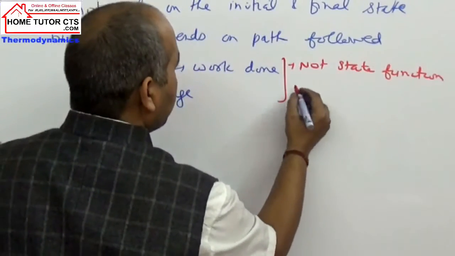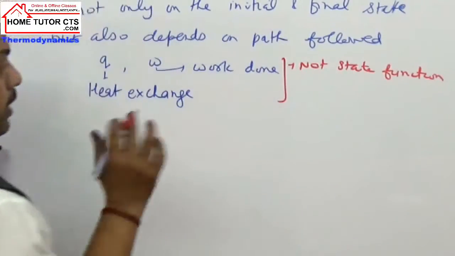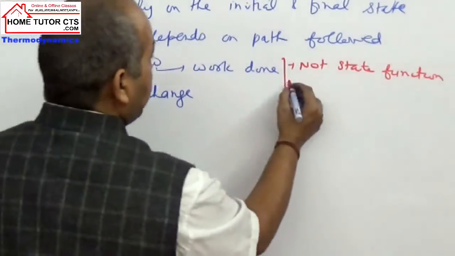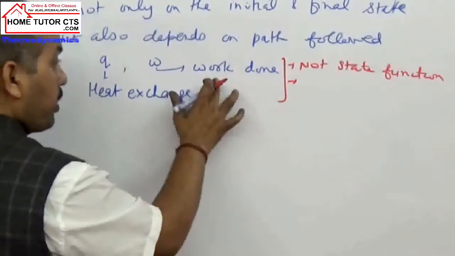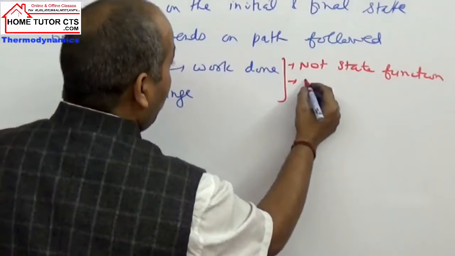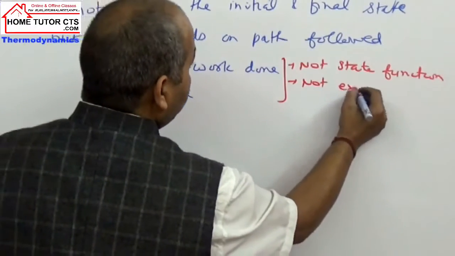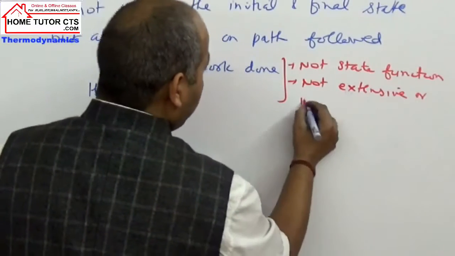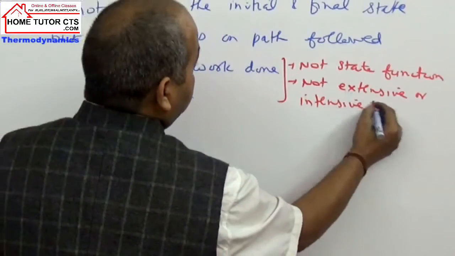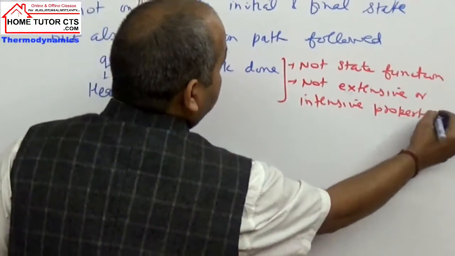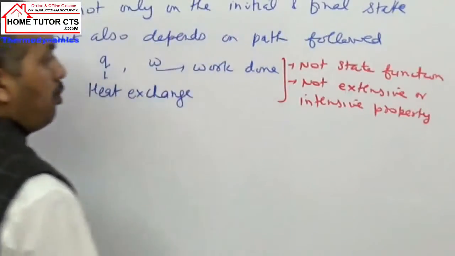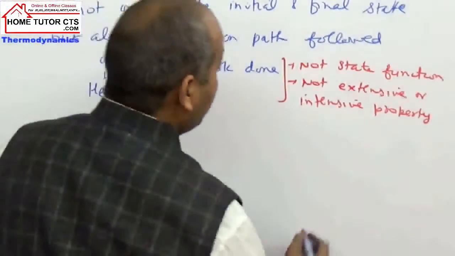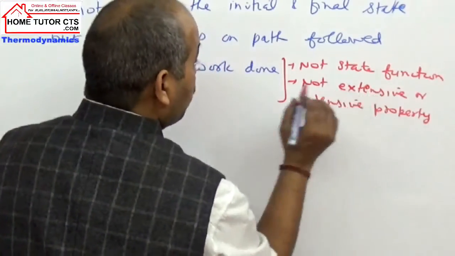Because a state function should be defined for a single system, and moreover these heat exchange or work done are also not examples of extensive or intensive property. If they ask a question whether work done is an intensive or extensive property, remember that for a property to be intensive or extensive, it should be defined